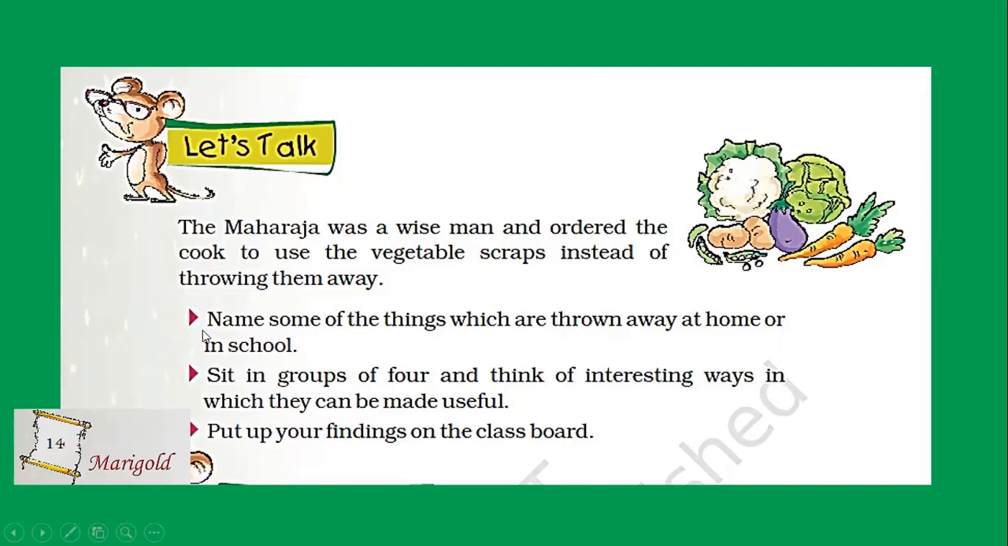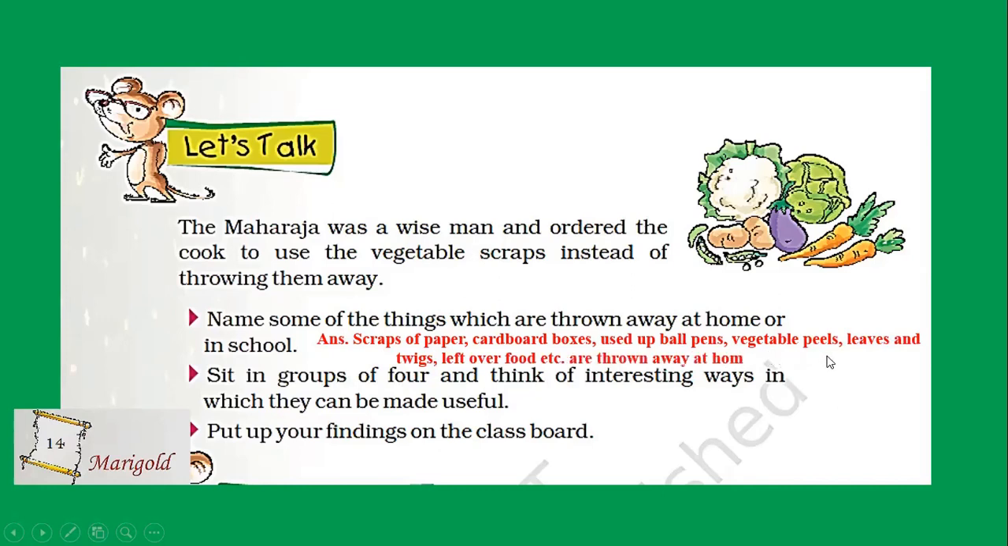Keeping this in mind, you need to name some of the things which are thrown away at home or in school. Children, some of the things that are thrown away at home and in school are scraps of paper, cardboard boxes, used up ball pens, vegetable peels, leaves and twigs, leftover food, etc. Next one is a classroom activity, children. Sit in groups of 4 and think of interesting ways in which they can be made useful.